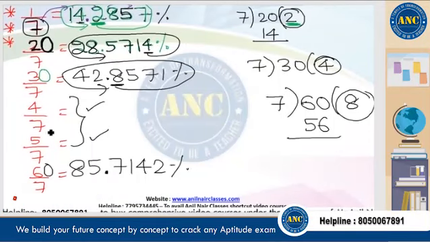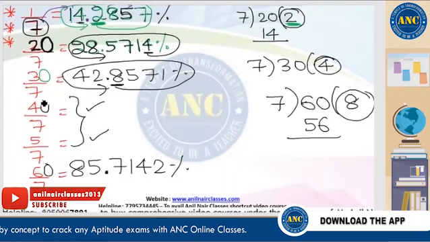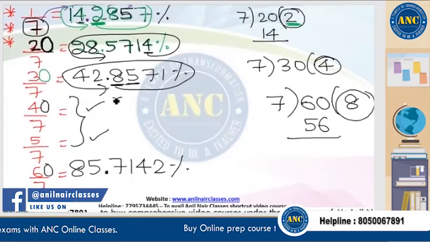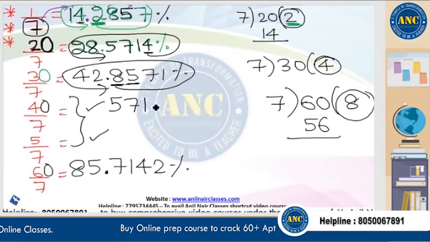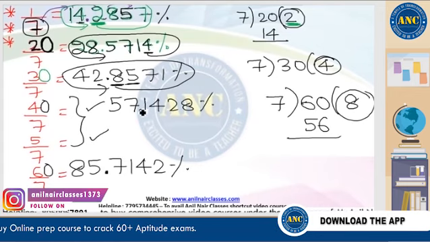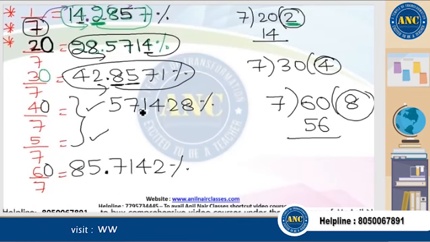Suppose I want to find 4 by 7. Put one extra 0, 40 by 7, it is 5 times, 7 into 5 is 35. Start from 5, write down in cyclic order: 5, 7, 1, 4, 2, 8. After 2 places, keep a decimal point. I believe the idea is very clear for you people, right?